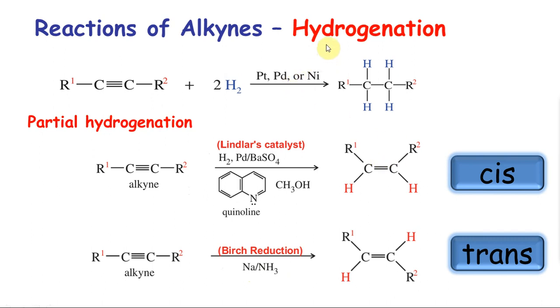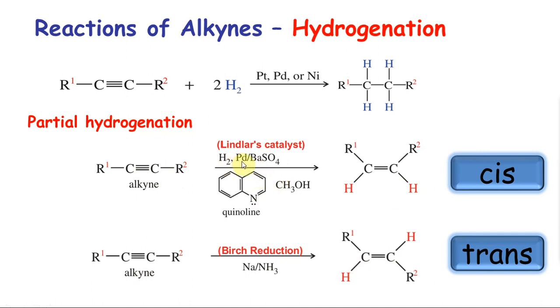Right, reactions of alkynes. Let's go into hydrogenation. Just like our alkene, the alkyne will also undergo hydrogenation, except it will go 2 times. Okay, 2 molecules of hydrogen will add, the Sabatier-Senderens reaction. Synthesis of alkanes, we saw this. This also we saw as a synthesis of alkenes, and it has now become a reaction of alkynes. Lindlar, and Birch reduction. Lindlar will give you a cis alkene, trans is obtained by Birch reduction. What we saw before is that this is syn addition, same side, and this is anti-addition.